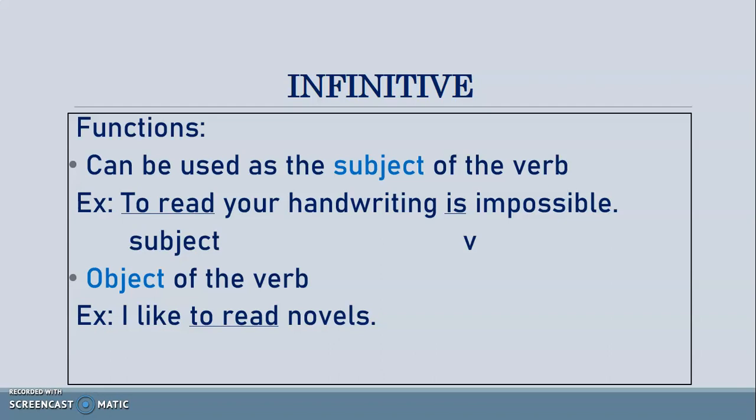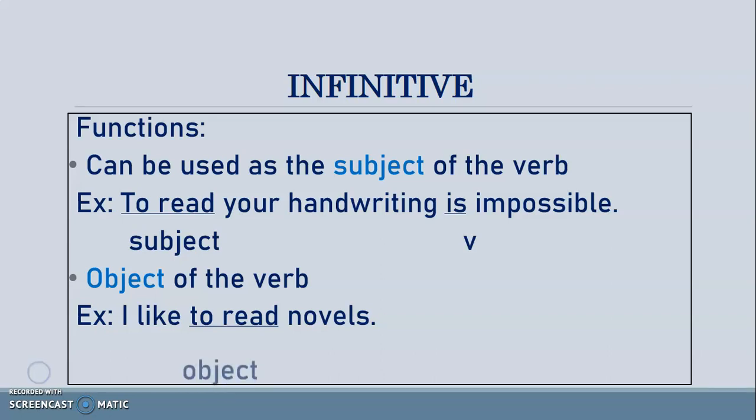Not only that, in the first sentence, to read is before the verb, in the second sentence, to read is after the verb. Both the infinitives answer the question what. What is impossible? To read your handwriting is impossible. What do I like? To read novels. So in both the sentences, to infinitive answers the question what. So it works either as a subject or as an object.